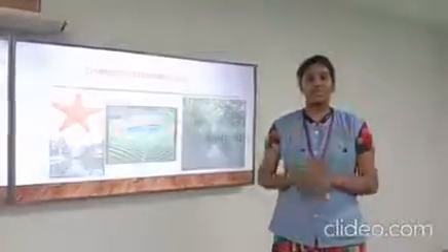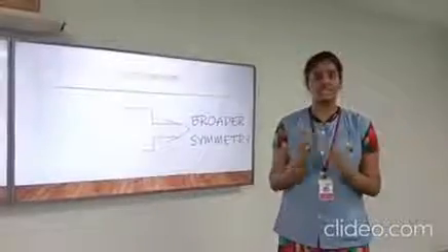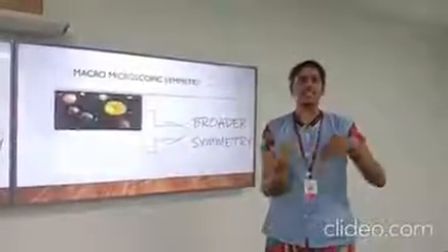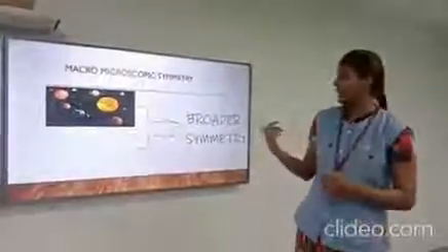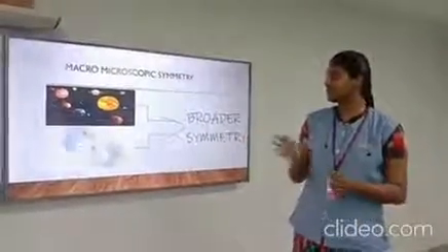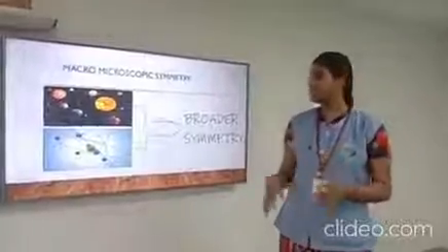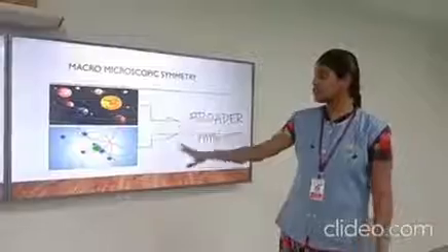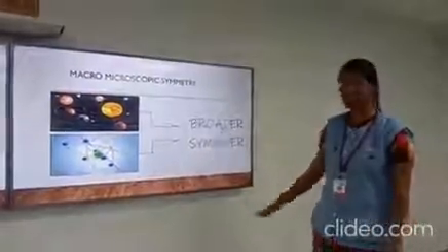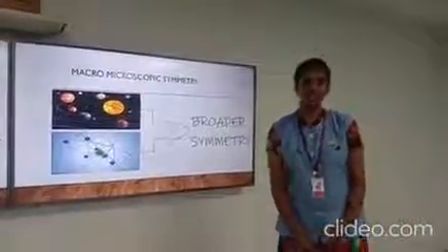For example, we take a macroscopic system such as the solar system. The Sun is at the center and planets are revolving around it. And another is the atom, a microscopic system. The nucleus is in the center and electrons are revolving around it. So these two pictures show that there is a broader symmetry in nature.